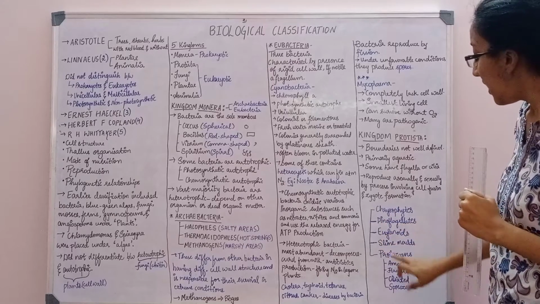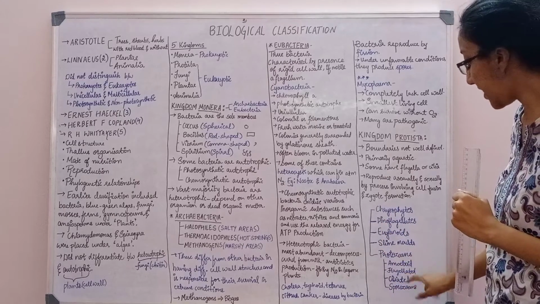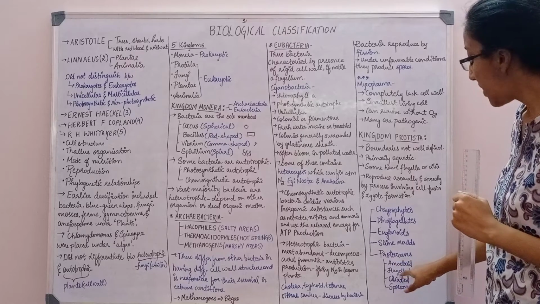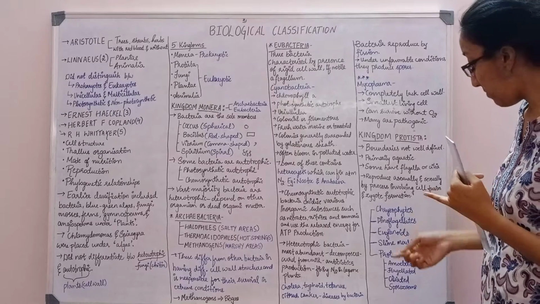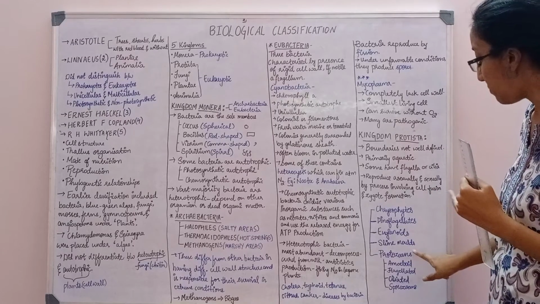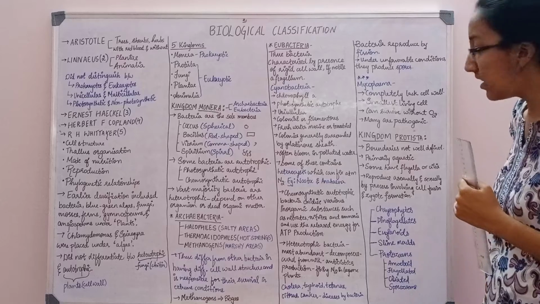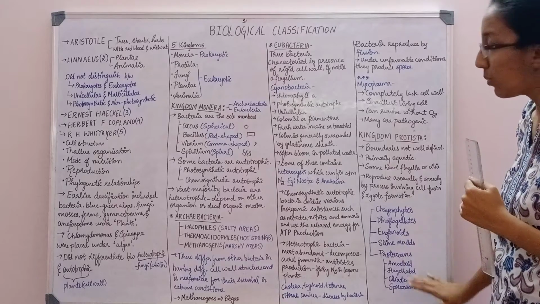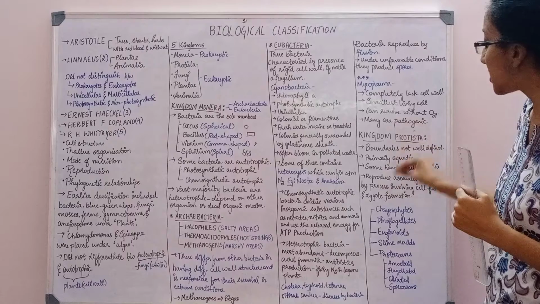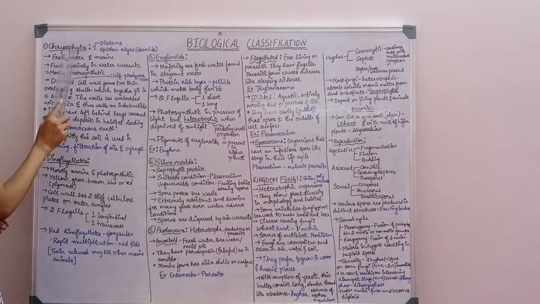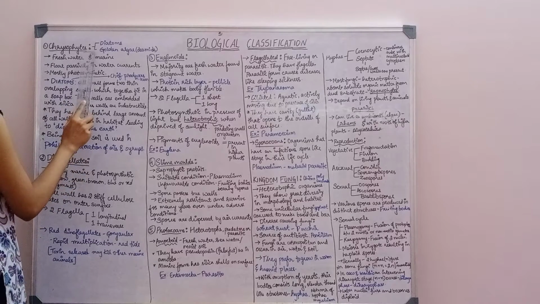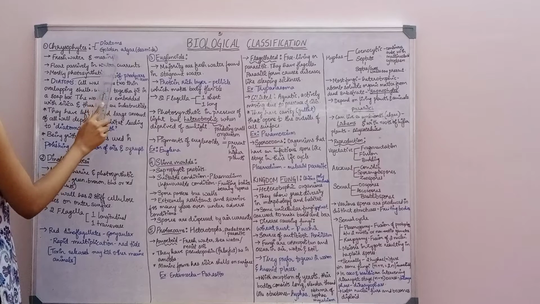In protozoans, you also have different types: amoeboid protozoans, flagellated protozoans, ciliated protozoans and sporozoans. So these are the various types which come under the kingdom Protista. Now let's see them one by one. First one is chrysophytes. Here in chrysophytes we have diatoms and golden algae. Golden algae is also called desmids.